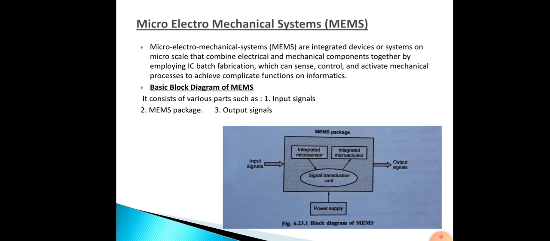So what is this micro electromechanical system? Micro electromechanical systems are integrated devices or systems on a micro scale that combine electrical and mechanical components together. Employing IC batch fabrication, they can sense, control and activate mechanical processes to achieve complicated functions or informatics. You can see the block diagram of MEMS. What all does it consist of? It consists of input signals, then the MEMS package and output signals.